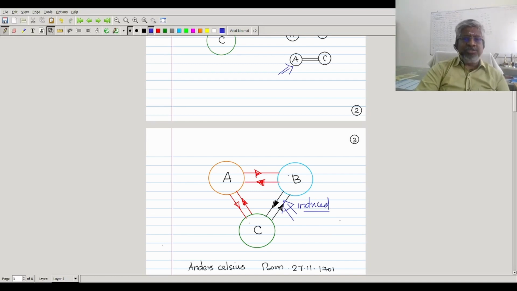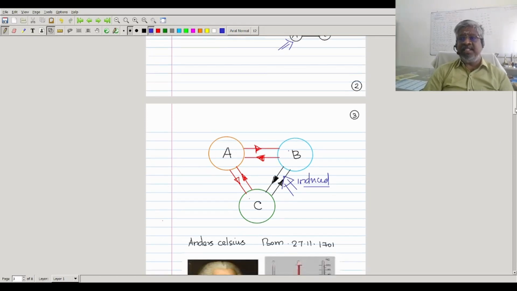This zeroth law can also be told in some other way. That is, if B and C are in thermal equilibrium with a third component independently, the same component, then we can say B and C are in thermal equilibrium. All are the same. You can state the zeroth law of thermodynamics in that way also. Okay. Now, how is this particular law helping us to define the temperature measurement? How is it useful to construct thermometers? That we will see now, because the understanding of the zeroth law and its importance is very much essential for understanding the temperature definition.